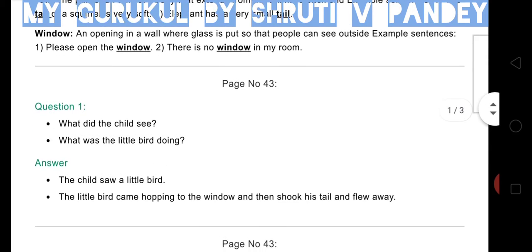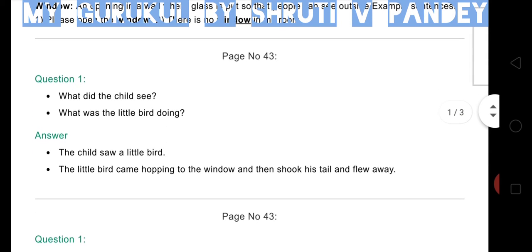Let's move to page number 43. So, children, here question number 1 is, what did the child see? The child saw a little bird. What was the little bird doing? The little bird came hopping to the window and then shook his tail and flew away.